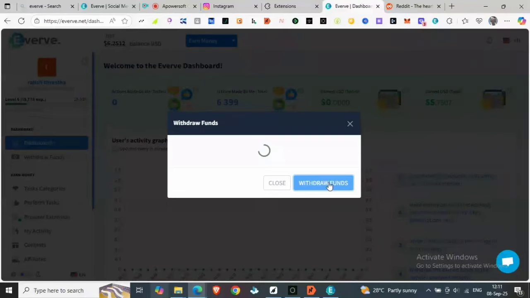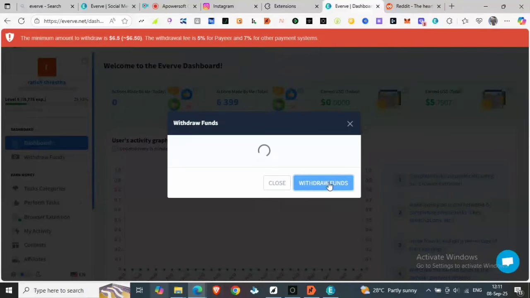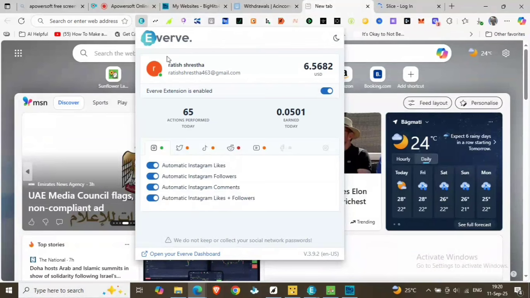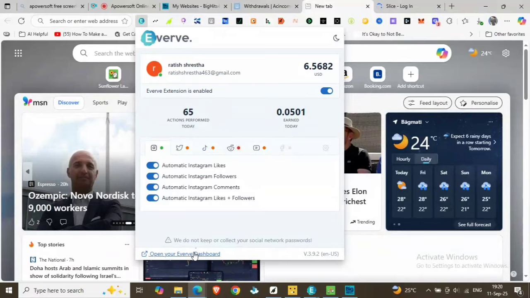So when you click the withdraw funds, you will see a warning message that the minimum amount to withdraw has not been met yet. So I have just 6.5682 and will come back for withdrawal. Let's see how you can withdraw your amount.